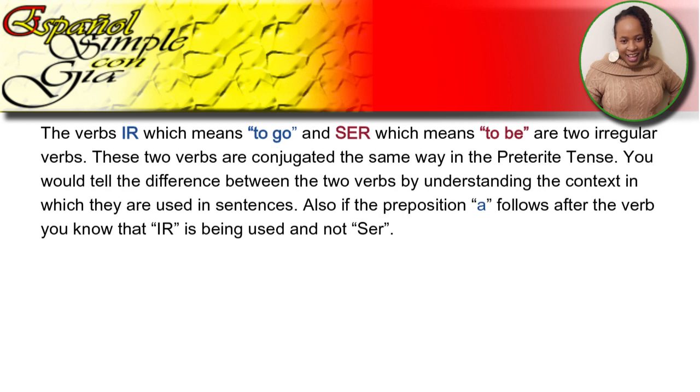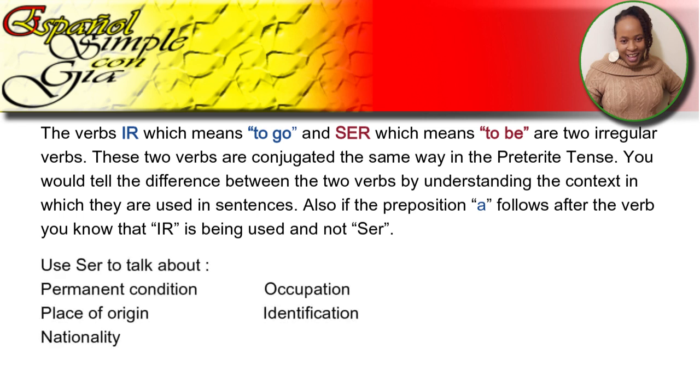The verbs ir, which means to go, and ser, which means to be, are two irregular verbs. These two verbs are conjugated the same way in the preterite tense. You would tell the difference between the two verbs by understanding the context in which they are used in sentences. Also, if the preposition a follows after the verb, you know that ir is being used and not ser.